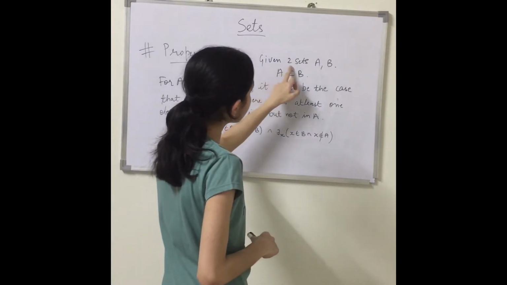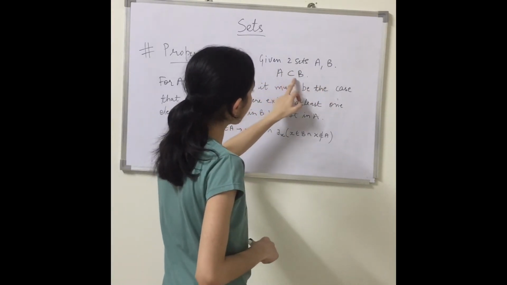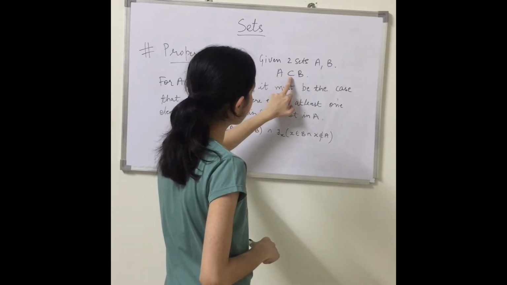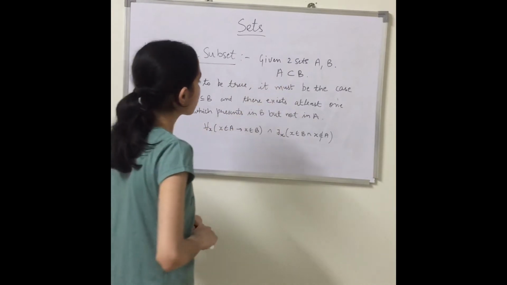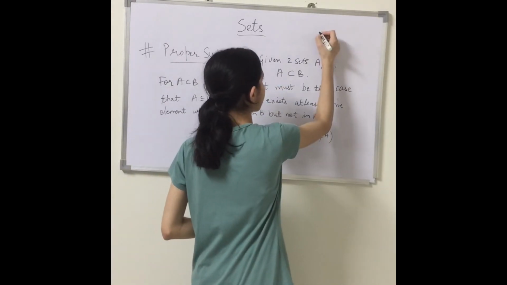Let's suppose we are given two sets A and B. A is a proper subset of B. This is basically a symbol; proper subset is denoted by this symbol, right? So what is a proper subset? Let's take an example.